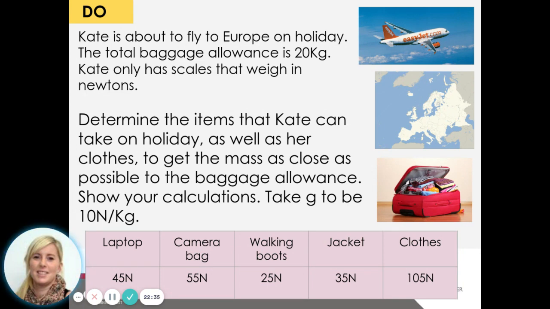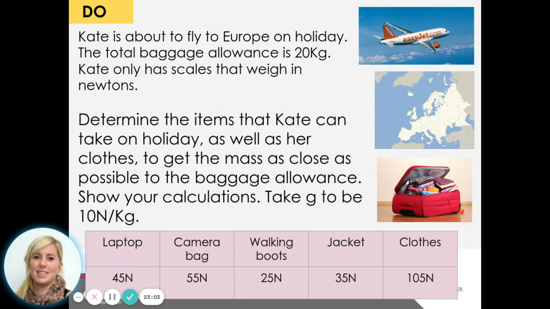So we're going to have to do 5 calculations, starting with the laptop. If I just verbally model it, to work out mass, you do the weight, so 45, divided by gravitational field strength, 10. So you would do 45 divided by 10, and you'd get a mass of 4.5 kilograms. Now you do that for each one. So in your book, you should have 5 calculations, 1 for laptop, 1 for camera bag, etc.